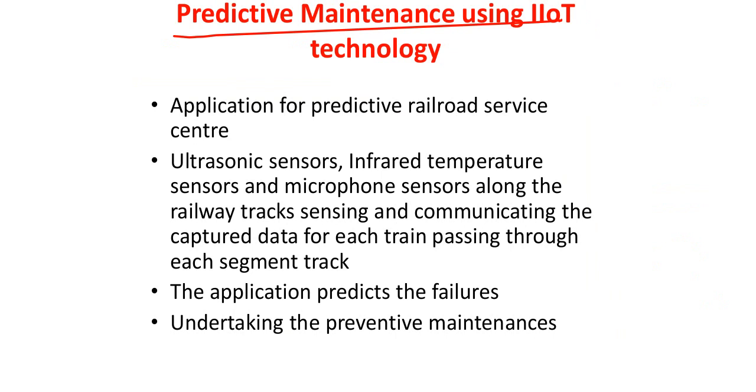A person will go there, physically inspect the different parts of the vehicle, and suggest whether maintenance is required or not. So that goes with the individual perception. But when you deploy sensors and other such things at the different parts, then the decision on maintenance will always be very accurate, whether it is really required or not.